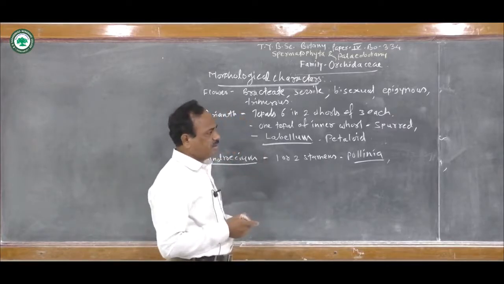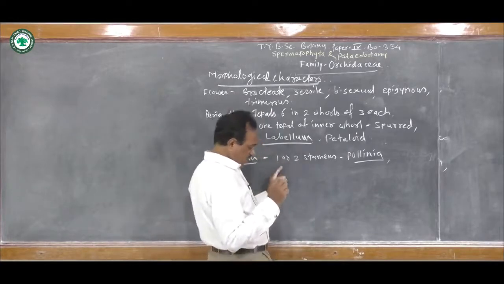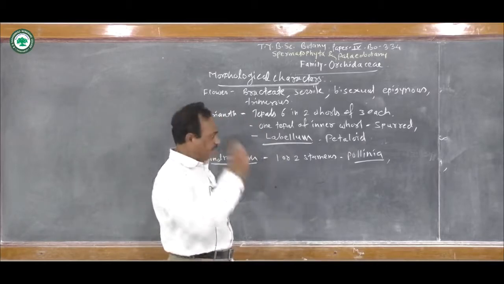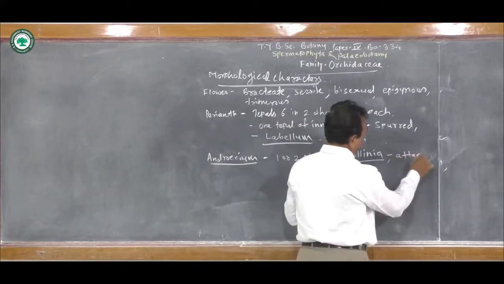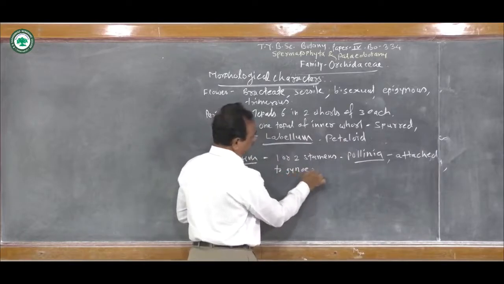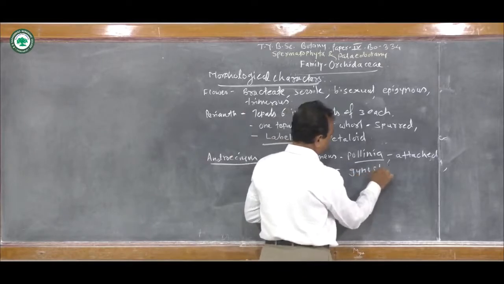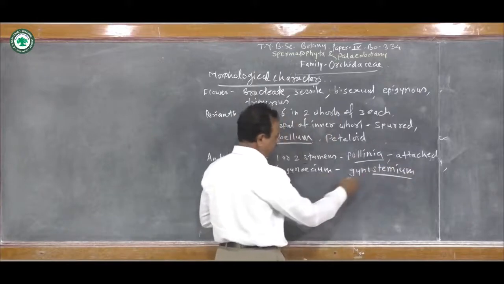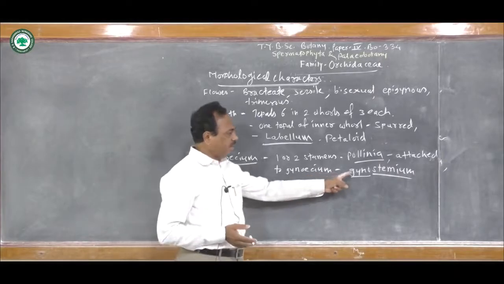If there is one stamen, it consists of 2 pollinia. So 2 pollinia represent 1 stamen, and the stamens are attached to the gynoecium, and thus there is a formation of a complex structure known as the gynostemium. That is, part of the stamen and part of the gynoecium fuse together, forming a complex structure.